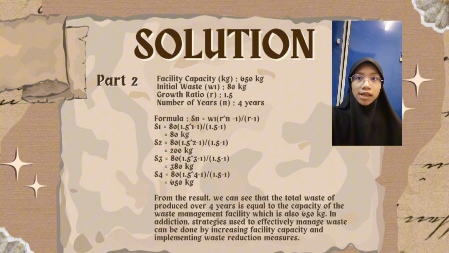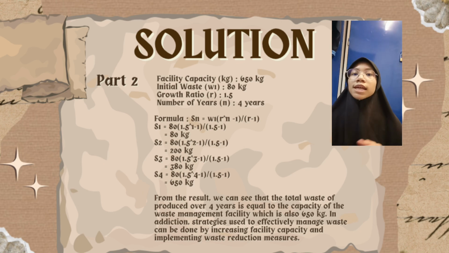For S1, we got 80 kilograms. For S2, we got 200 kilograms. For S3, we got 380 kilograms. And for S4, we got 650 kilograms.